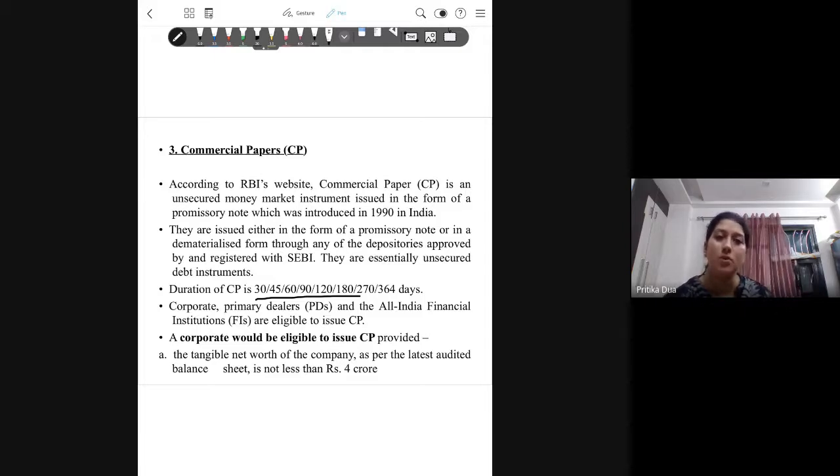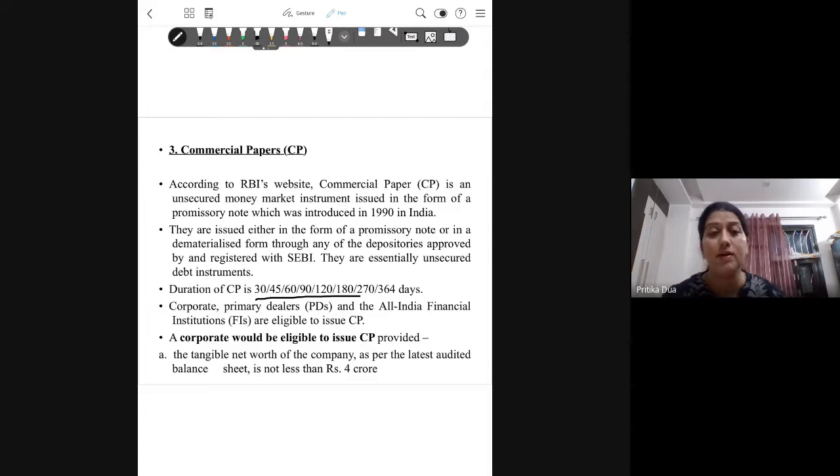When the issue is at a discount and the redemption is at par, the difference between the two is the return on the instrument. Otherwise they are issued in multiples of 5 lakh. If hypothetically a 100 rupee instrument is being issued at 98, then the difference of 2 rupees is the return that you will be earning.